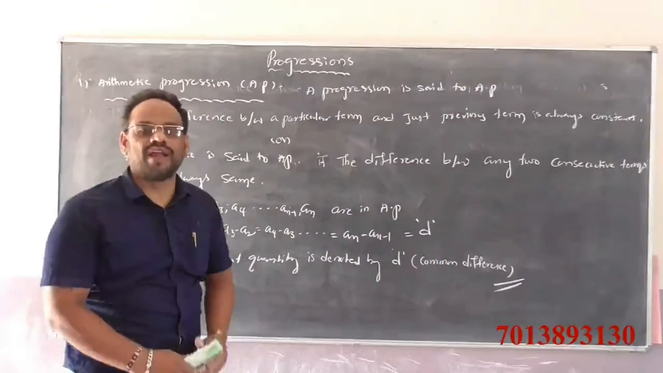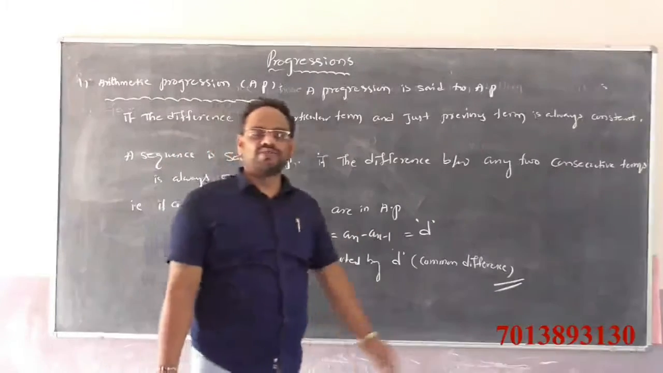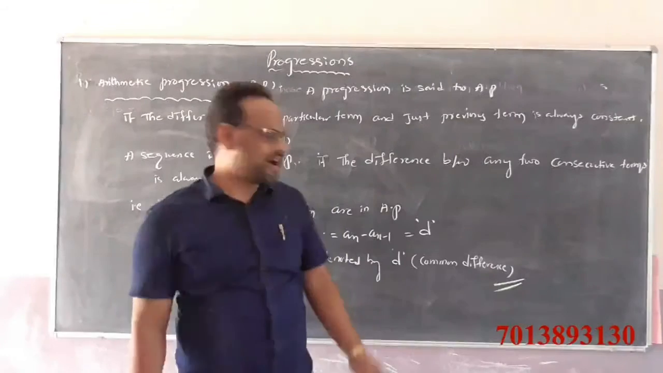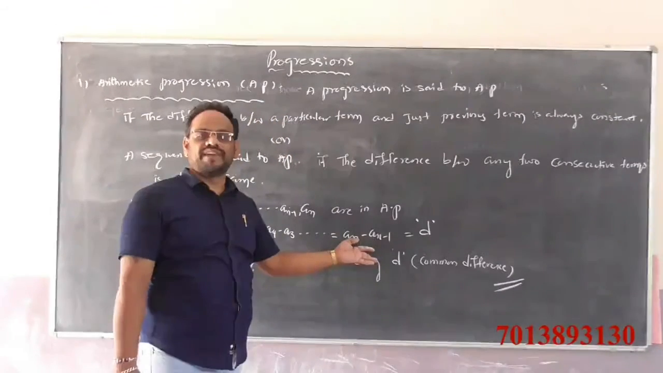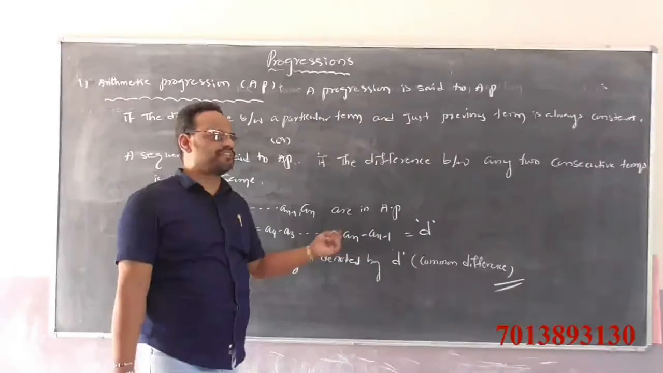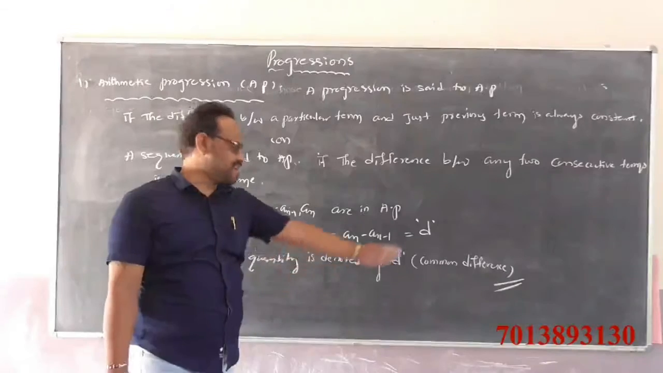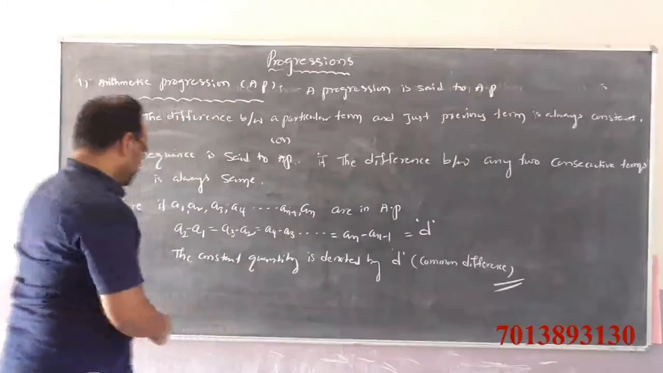So what is the formula to find the common difference? d is equal to A2 minus A1, or A3 minus A2, or A4 minus A3, or AN minus AN minus 1. The difference between any two consecutive terms is called the common difference. Common difference is denoted by letter d. Example.